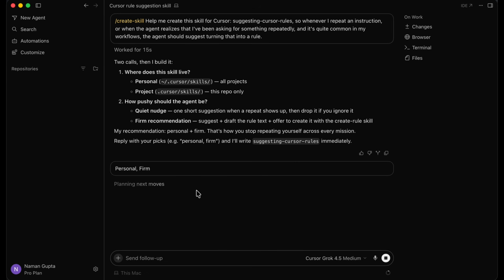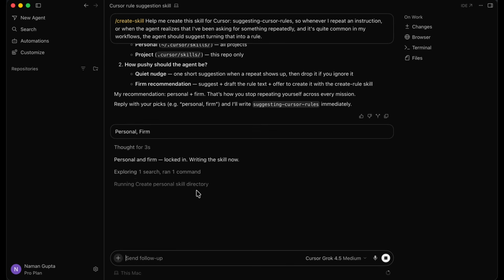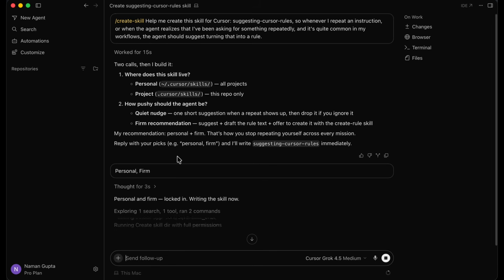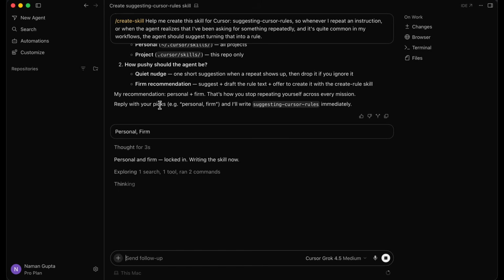Now it's going to build and write the entire skill for us. It's so seamless. I don't even have to do anything. I don't have to create a skill.md file by myself or any of that stuff. I just tell the agent that I want to create this skill using the /create skill built-in skill, and it's going to help me write the entire skill from scratch. So even writing skills is very easy. And once you have those skills written, using them with the / command is just so easy. This is a very, very seamless process.